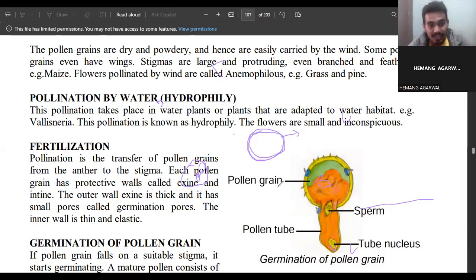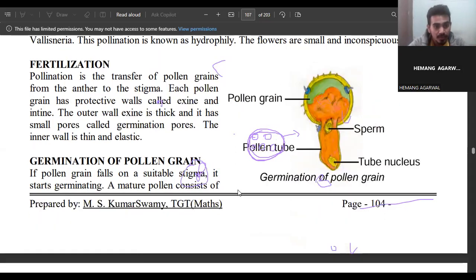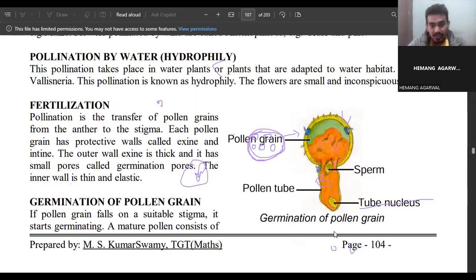The outer wall, exine, is thick and it has small pores called germination pores. See, these are the germination pores. The inner wall is thin and elastic, and that is intine. So these are the germination of pollen grains. We will discuss this thing.